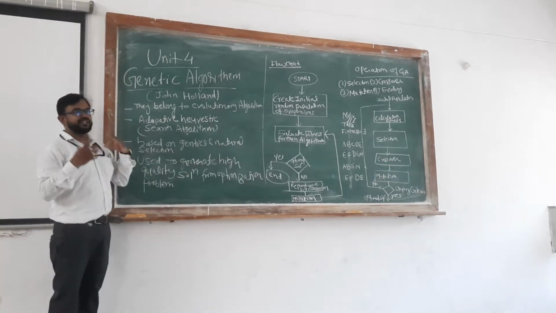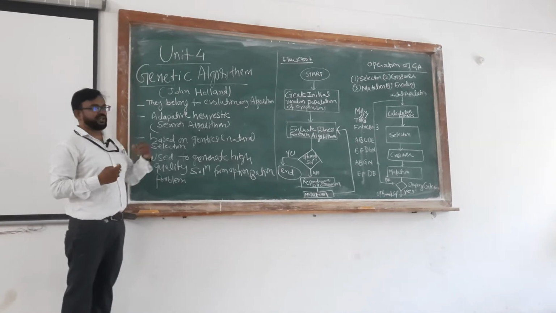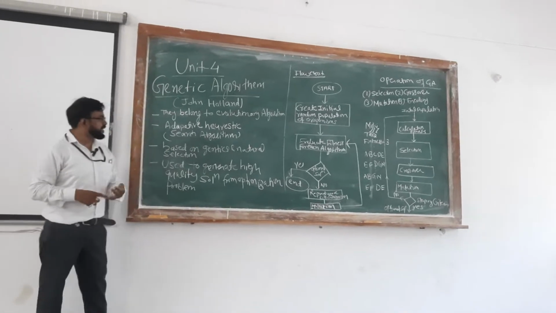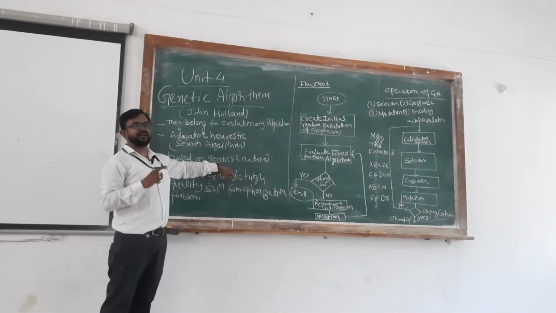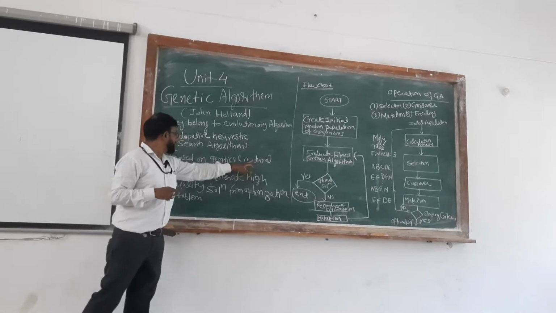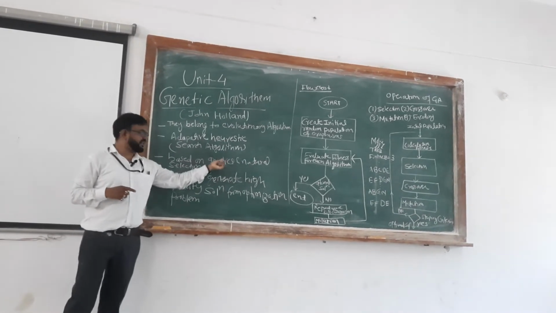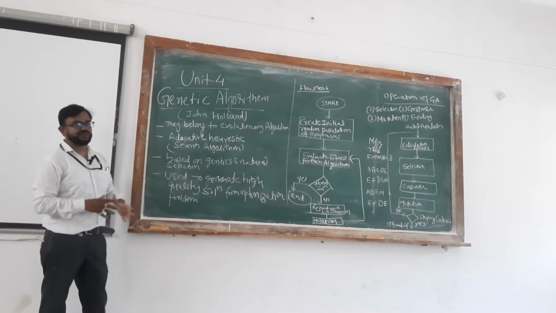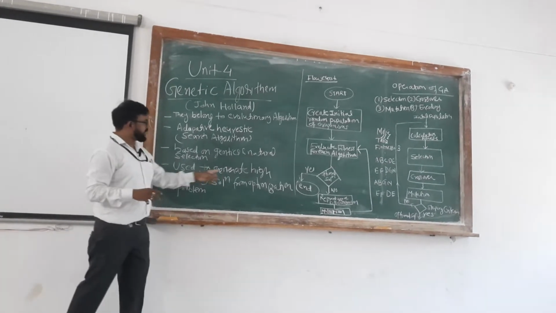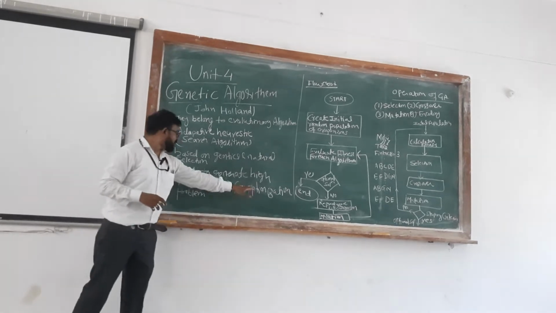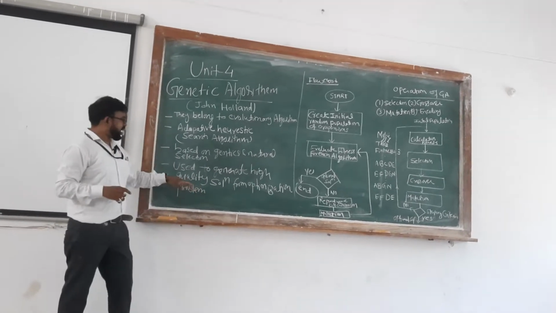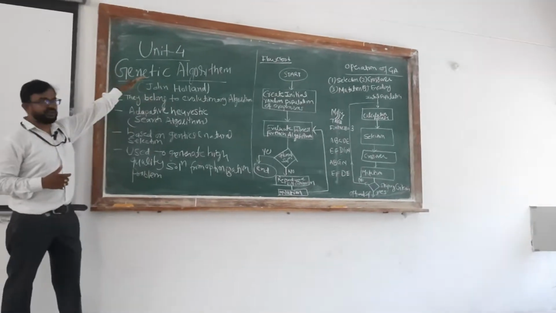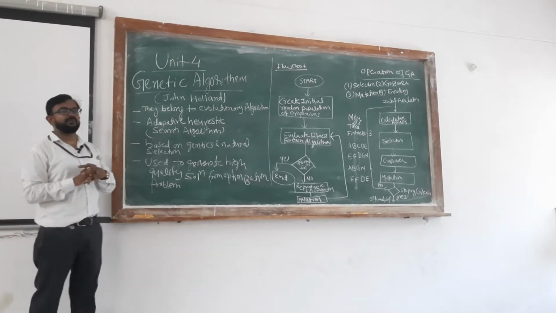Now you can say that it is one of the adaptive algorithms. Adaptive means what? It is one of the search algorithms, heuristic search algorithms. It is based on biological evolution, as I told you, it is related to genetics, and it is based on natural selection. Now you can see where we can use genetic algorithms. We can use genetic algorithms to generate high quality solutions for optimization problems. If you want high quality and optimized solutions, then we can apply the genetic algorithm. We can apply it basically for complex structures.